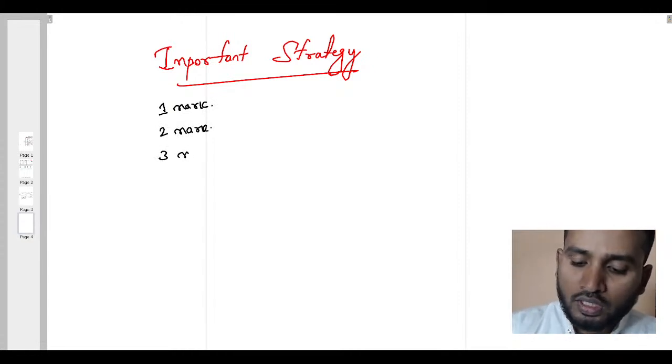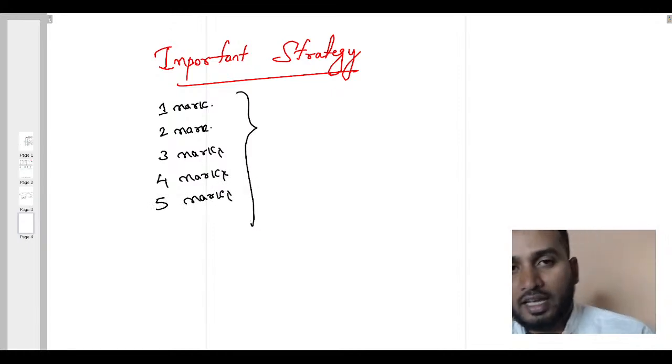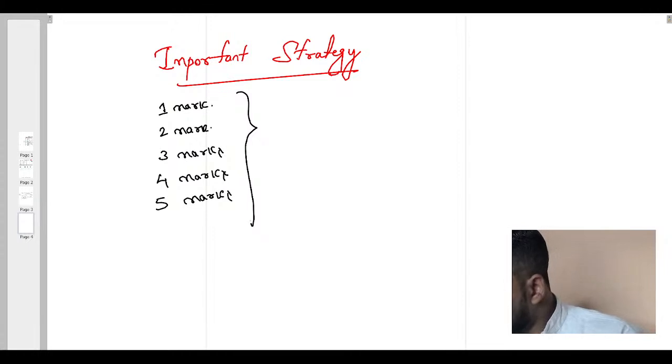Now, when the questions come for 3 marks, 4 marks and 5 marks, have you noticed how much you are prepared from these areas?